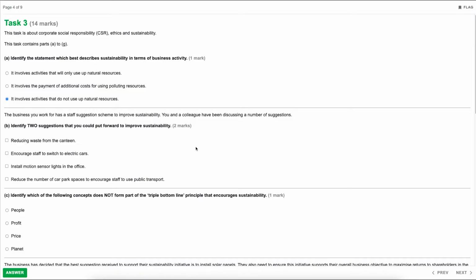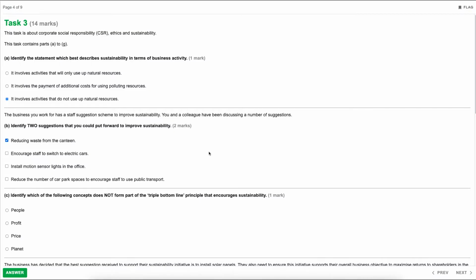The next one then, the business you work for has a staff suggestion scheme to improve sustainability. You and a colleague have been discussing a number of suggestions. Part B, identify 2 suggestions that you could put forward to improve sustainability, and this is 2 marks, so 2 suggestions, 1 mark for each. The first one, reducing waste from the canteen. That would absolutely improve sustainability. So not using more food than what we actually need to for the business.